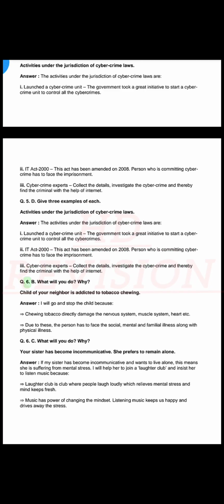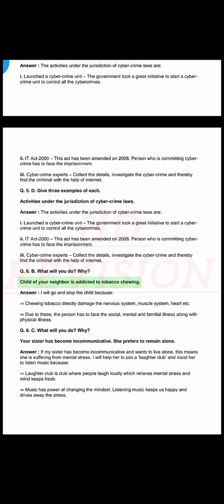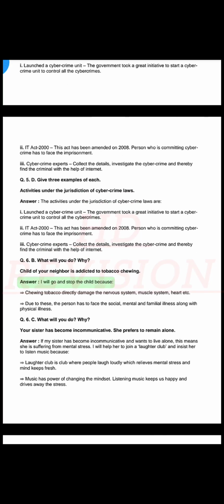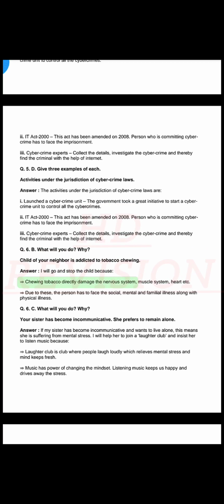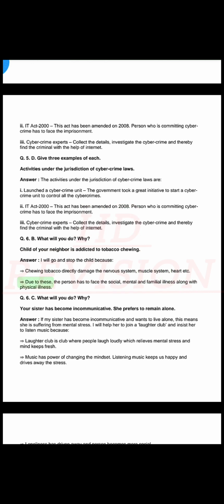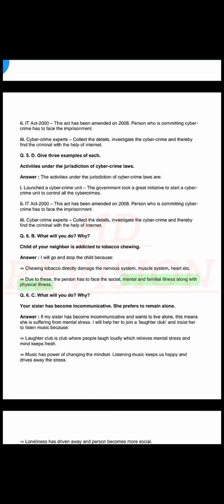Q. 6. B. What will you do? Why? Child of your neighbor is addicted to tobacco chewing. Answer: I will go and stop the child because chewing tobacco directly damages the nervous system, muscle system, heart etc. Due to these, the person has to face social, mental and familial illness along with physical illness.